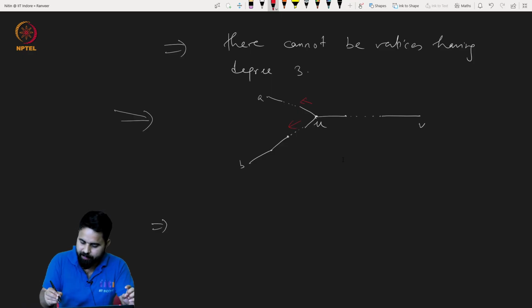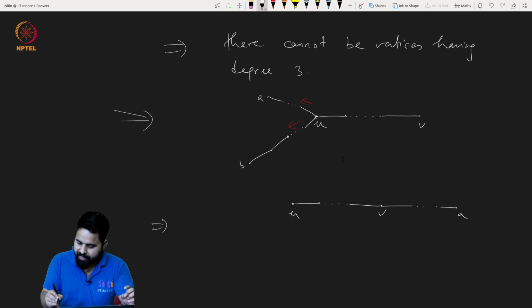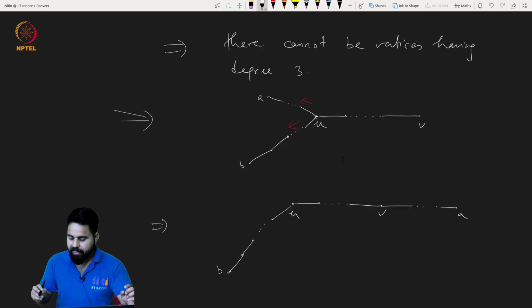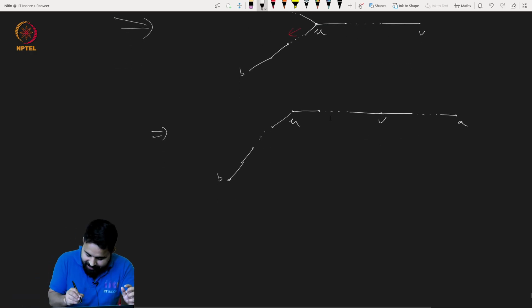Let me write it down here. I move this part to here. So this is my V, this is U. Now dot dot dot, and then there will be an edge, and this vertex A. And the same thing here, dot dot dot, B.